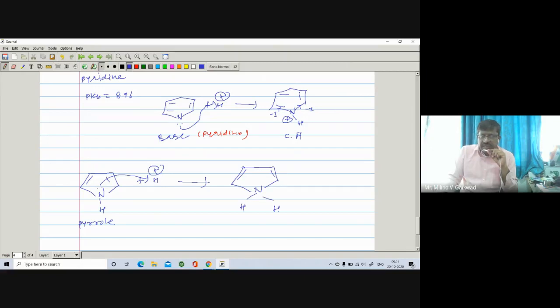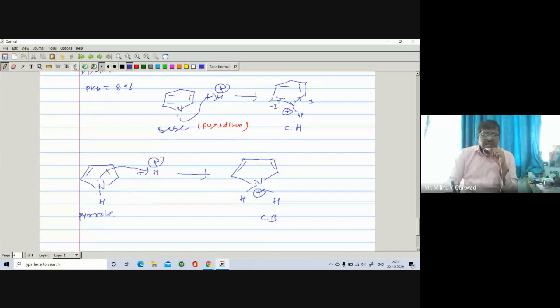Here is the H, here is the H, and nitrogen carries a positive charge. Here is also the conjugate acid. Now the question arises: out of this pyridine and this pyrrole, which is more basic in nature?